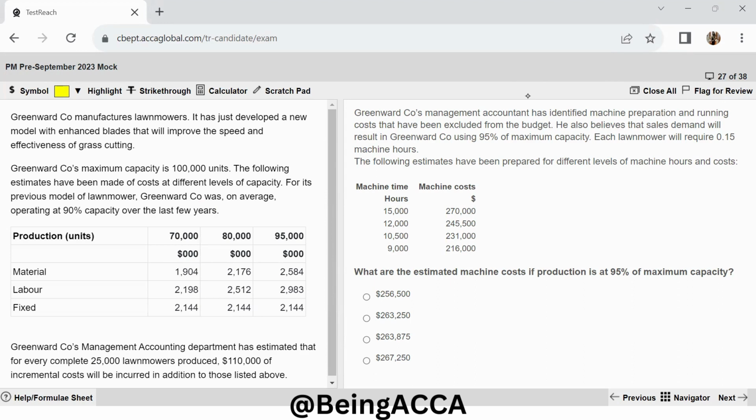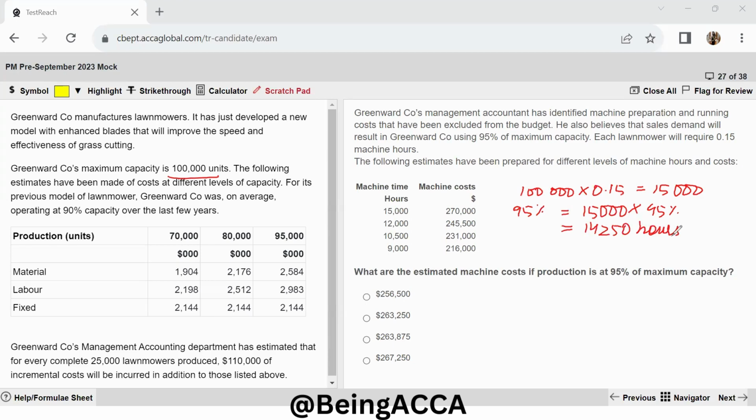So the maximum capacity that we have is for 100,000 units, right? So for 100,000 units, we will need 0.15 per unit. So that means we are needing 15,000 hours. So if we are operating at 95% capacity, we will be needing 15,000 multiplied by 95% hours. So this will give me 14,250 hours, right? So these are the number of hours that I'm going to need.